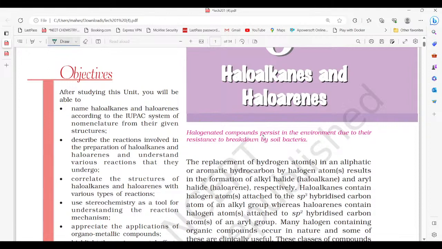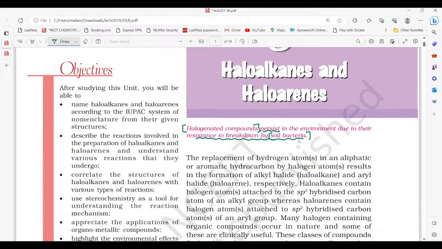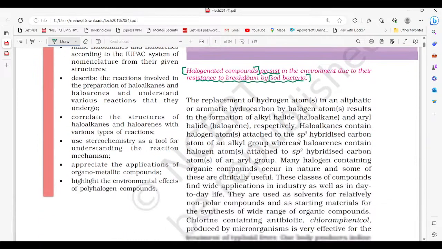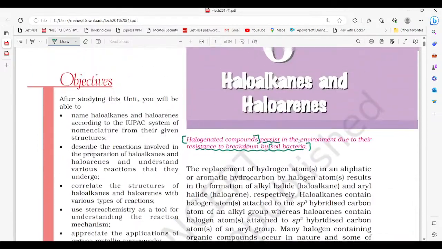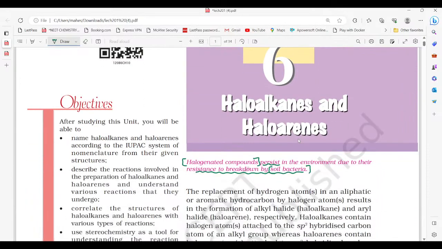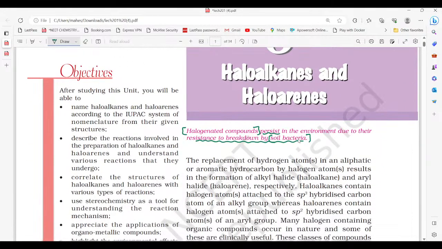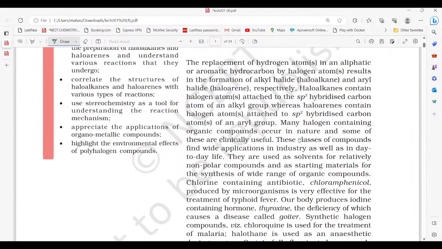Okay, halogenated compounds persist in the environment due to their resistance to breakdown by soil bacteria. Here we observe that these halogenated compounds are not broken down by soil bacteria. That's why they are present at the surface of the earth. Okay, this is a small point regarding haloalkanes and haloarenes. Here we have to observe that this is only an introduction video about haloalkanes and haloarenes. In the upcoming videos, we are going to discuss them one by one.